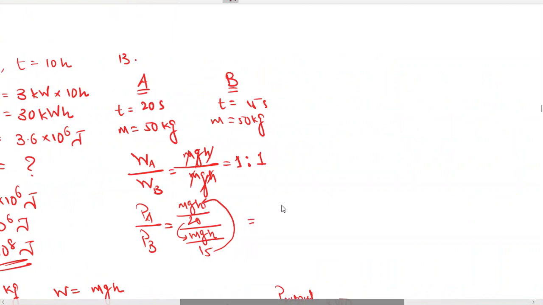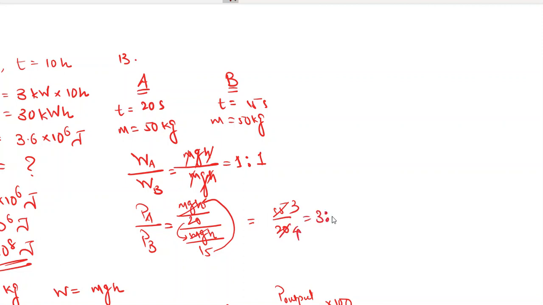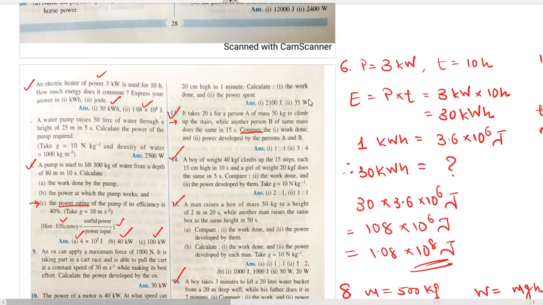So mgh would cut, so this would become 15 upon 20, 3:4. This is the ratio of the power developed by both the persons. This was very easy. 3:4, it is correct.